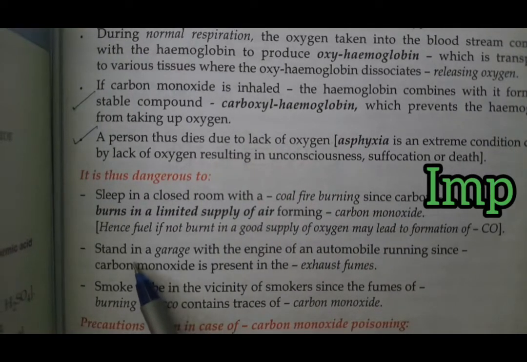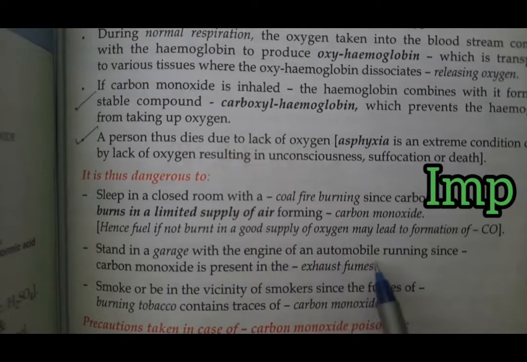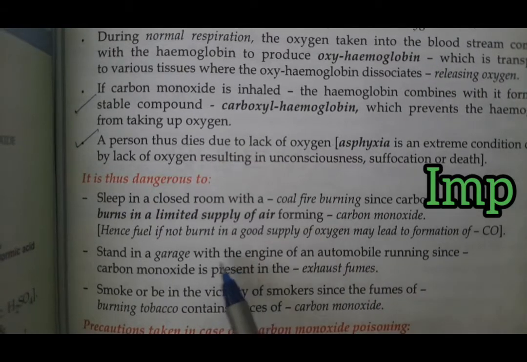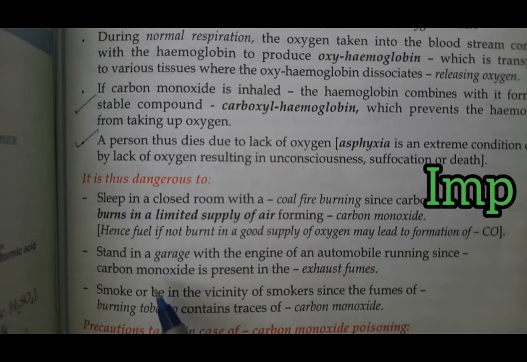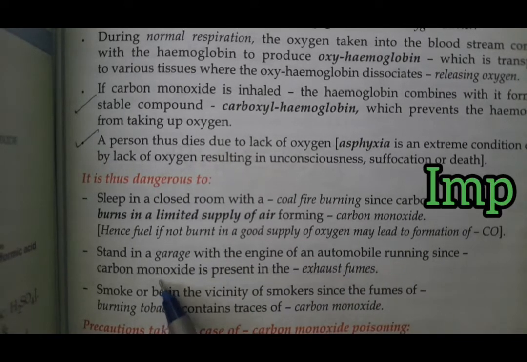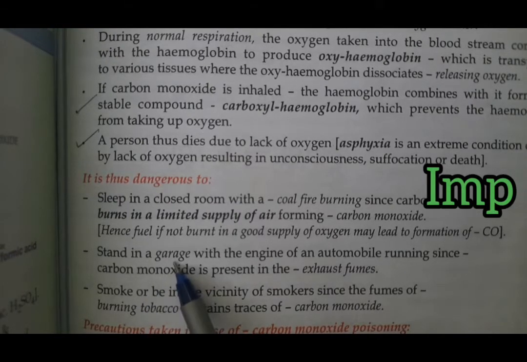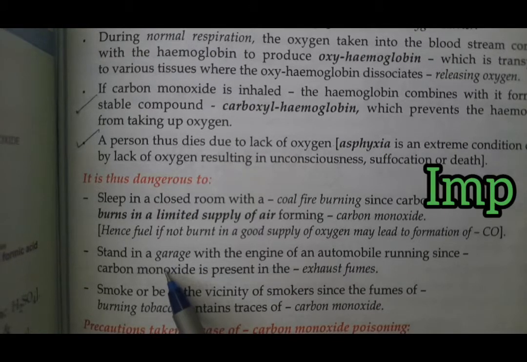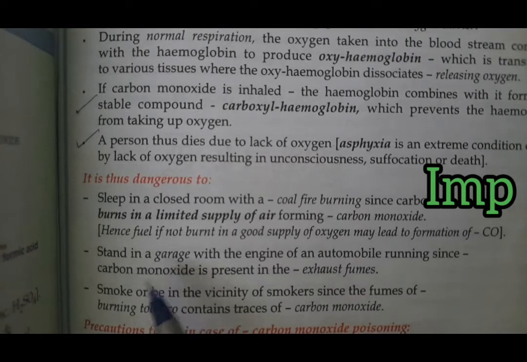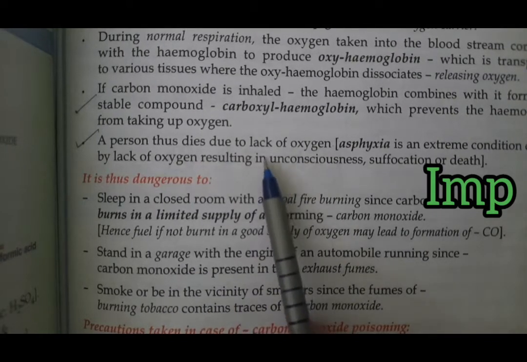Another is standing in a garage with the engine of an automobile running. If you are waiting for your friends nearby a garage where the engine is on, the garage also has three walls, so it is covered. There will again be an insufficient supply of air, and because petrol is also a hydrocarbon, its incomplete combustion produces carbon monoxide, which is poisonous. Again, this condition may arise due to lack of oxygen.